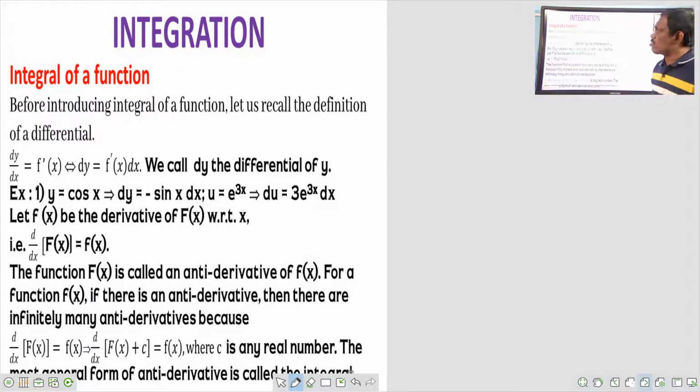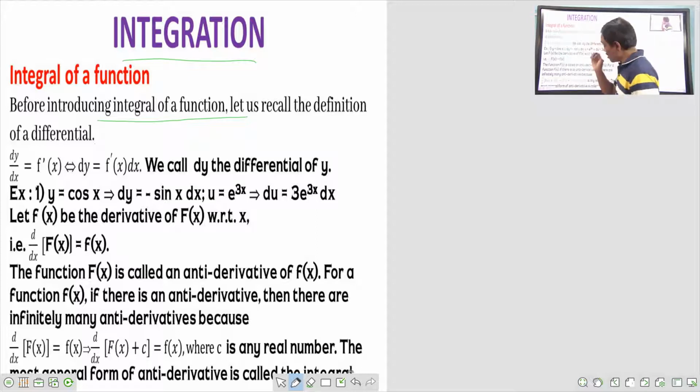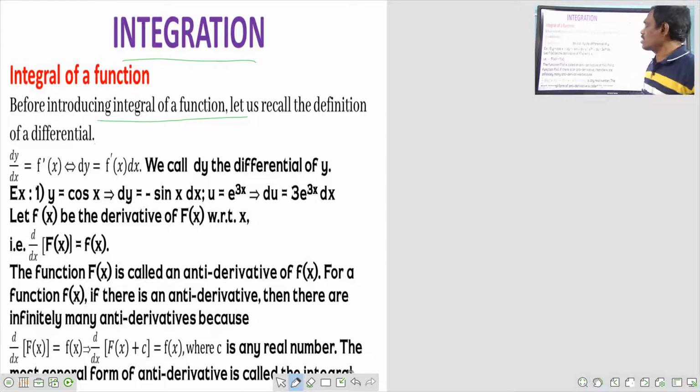Today we are going to discuss a topic related to calculus, that is integration. What do we mean when we integrate a function? Before introducing the integral of a function, let us recall the definition of a differential, because integration and differentiation are related to each other. How they are related, we will see here.